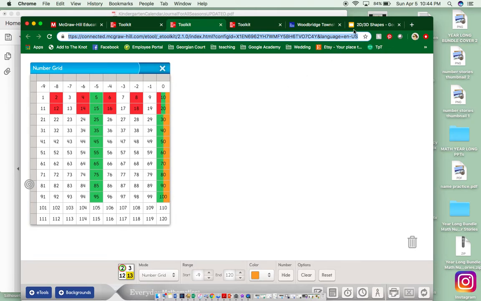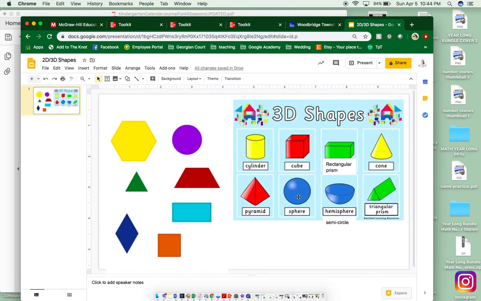Now let's check out our 2D shapes and our 3D shapes. Here is our circle. Our circle has 0 sides, 0 vertices, 1 curved line. Here is our rectangle. It has 4 sides, 4 vertices. Here's our pyramid. Pyramid, pyramid. What's your clue? You look like the house the Egyptians walked through.